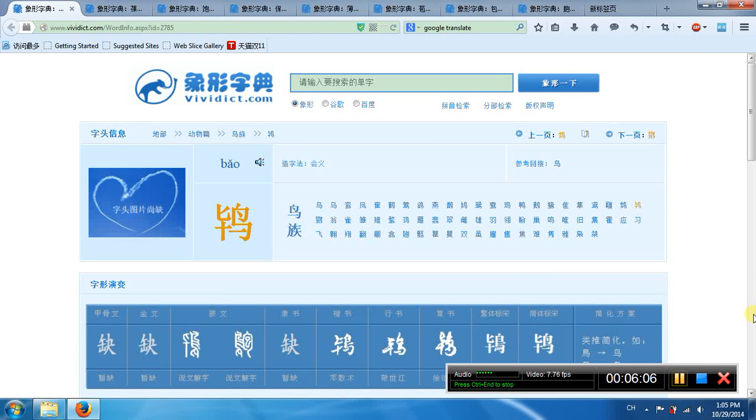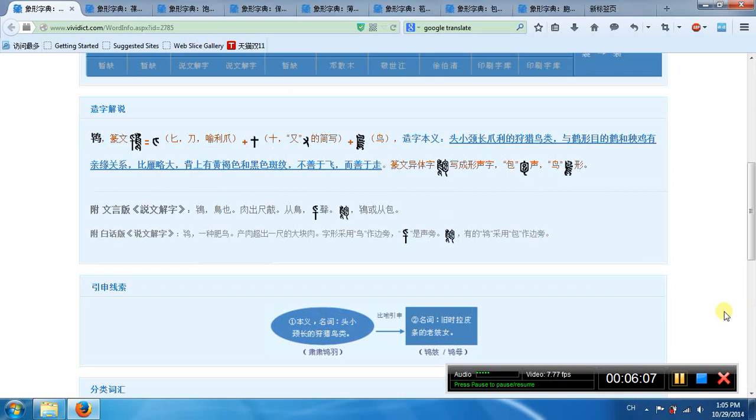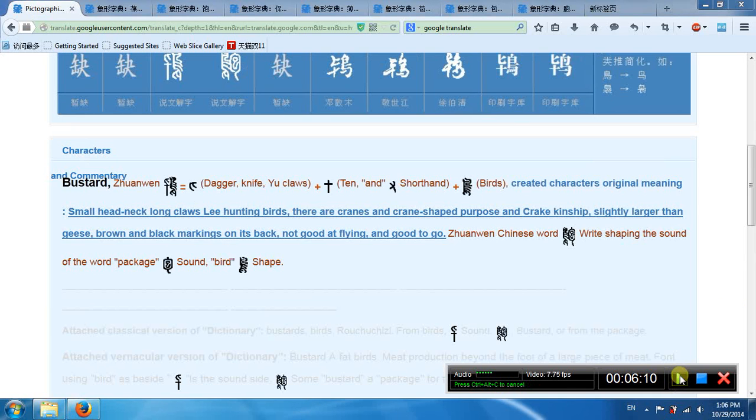It's another bao. So this word has three parts. The left top part means a claw, a short hand. The right part means a bird. So its meaning is a small head, long neck, long claws bird.